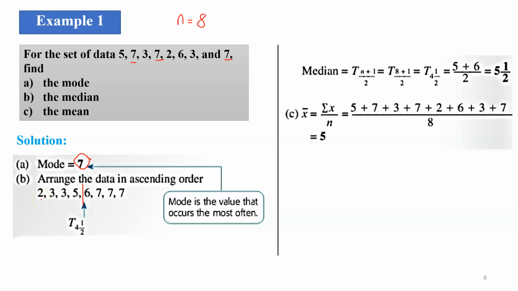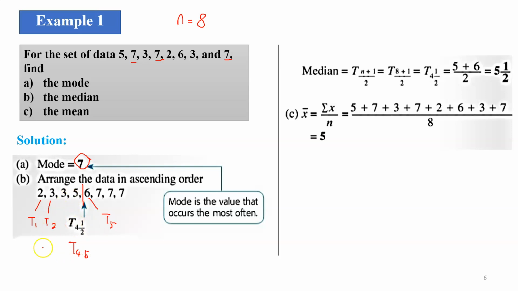This is cerapan pertama, T1, T2, T3, T4, T5. So in the middle of T4 and T5, you will have T4.5. Dia di tengah-tengah, 4.5.